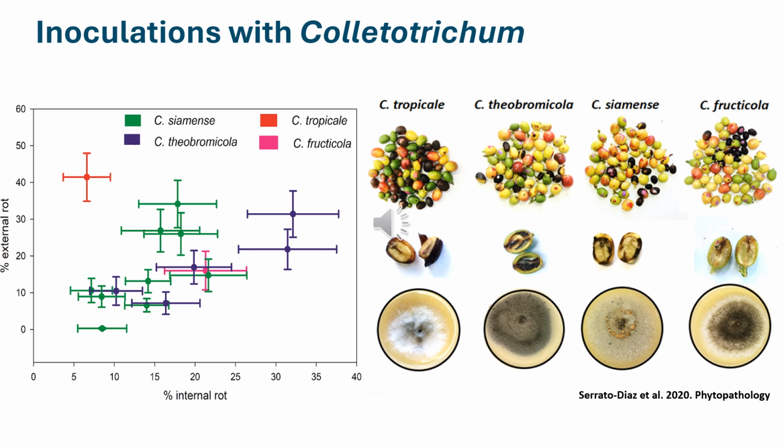You also can see this in the coffee fruit shown on the right. Colletotrichum tropicale causes more external than internal rot. Colletotrichum theobromicola causes more internal than external rot. Colletotrichum siamense causes both, and so on. We discovered with this test that all species can cause coffee fruit rot, and there was an ecological niche for each species of Colletotrichum.